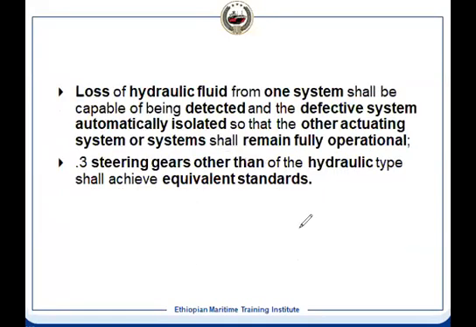And loss of hydraulic fluid from one system should be detectable. It means any damage to the hydraulic piping system or hydraulic system should be detected and isolated, automatically isolating. For a tanker, it is automatically isolating, and the other actuating system should remain fully operational.